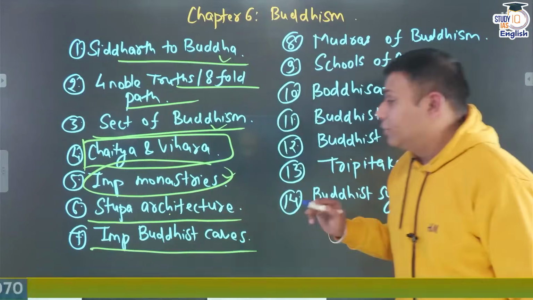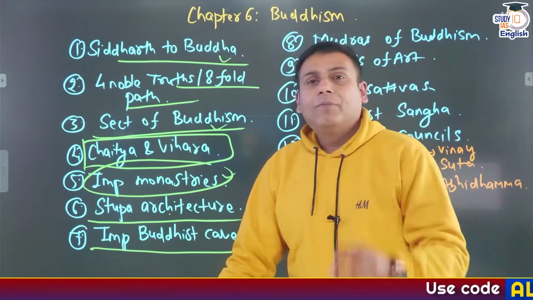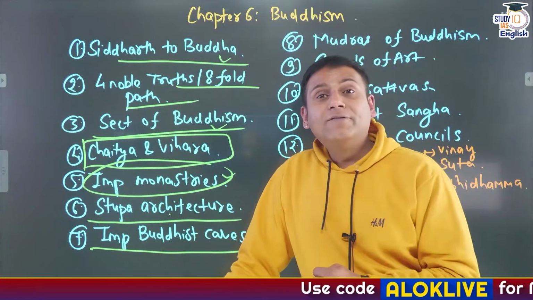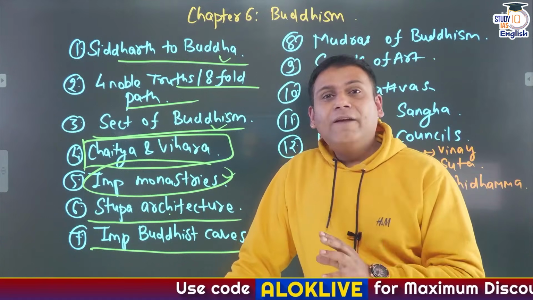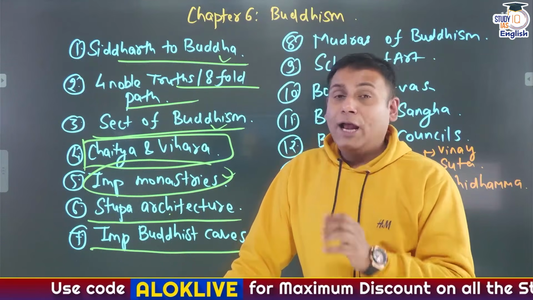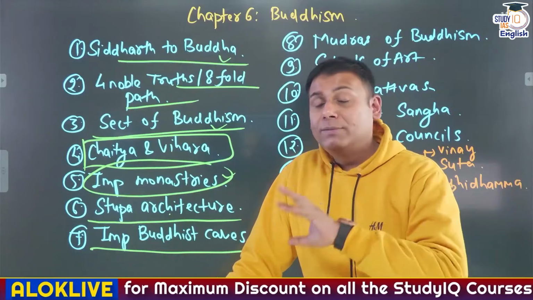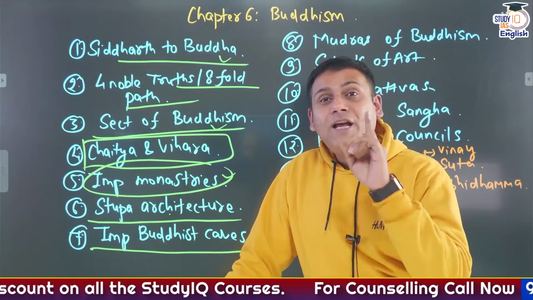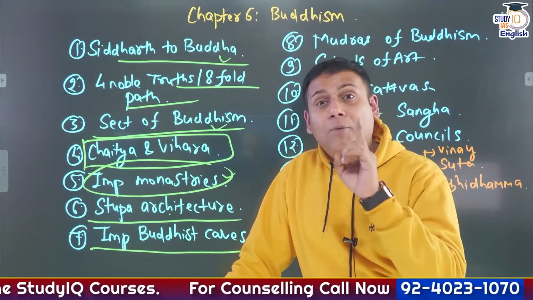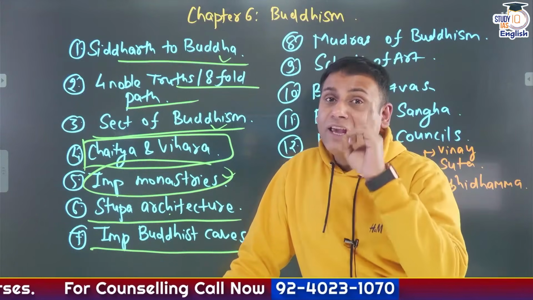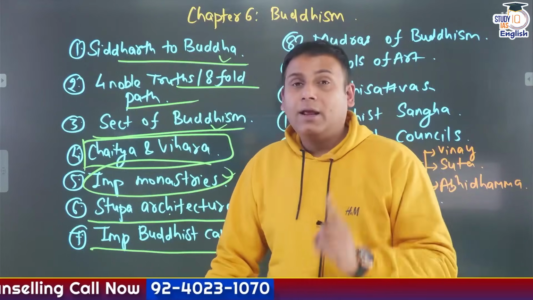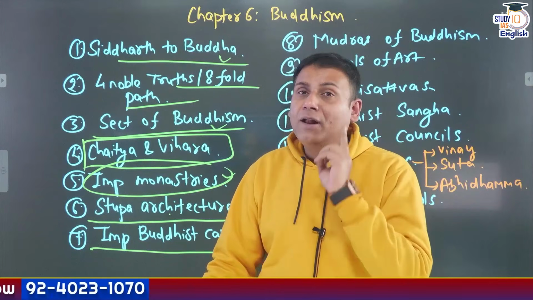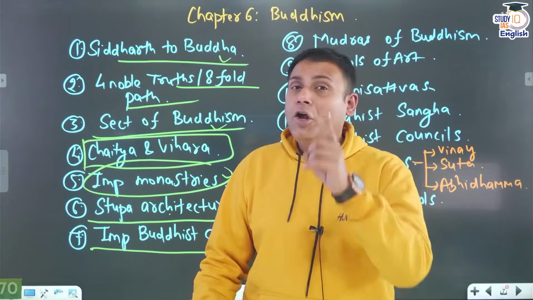Important Buddhist caves. Ajanta caves, Ellora caves. Now, Ajanta caves are solely dedicated to Buddhism. Ellora caves are dedicated to Buddhism, Jainism and Hinduism. In Ajanta caves, the dying princess painting is a very important one. Just go through the cave number of the dying princess painting. I repeat, go through the cave number of the dying princess painting of Ajanta caves.